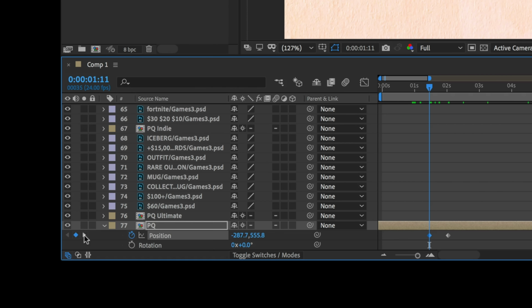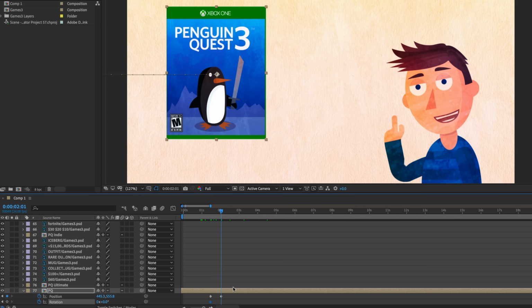So I'm going to press the right arrow, and this lets me move between my different keyframes, left and right. When this is blue, that means it's on a current keyframe. And now, because I know that's where it's going to be off the screen, that's kind of position A for it, I'm going to click rotation as well, and that's going to create a rotation keyframe. And then if I click right here, it's going to move to that other extreme position, and I'm going to create another keyframe there.